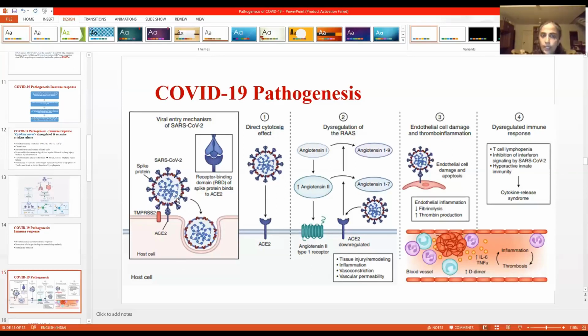So viral entry, direct killing of the cells by the virus, dysregulation of the renin-angiotensin system, endothelial cell damage and thromboinflammation, which leads to microthrombi and ischemia, hypoxia, and necrosis of the tissue, and a dysregulated immune response, which also leads to tissue damage in the form of ARDS, shock, multiple organ failure, etc.